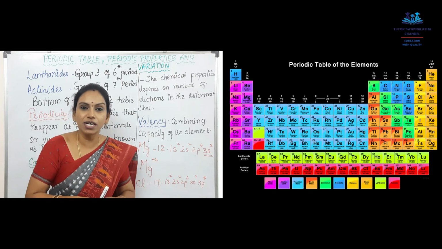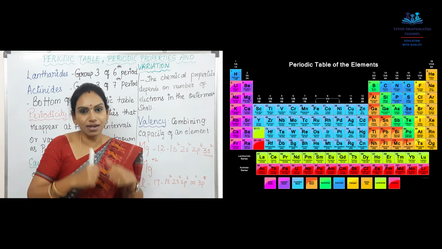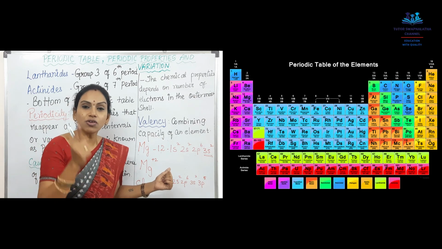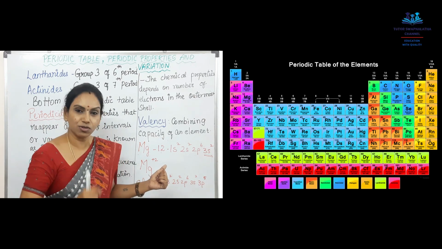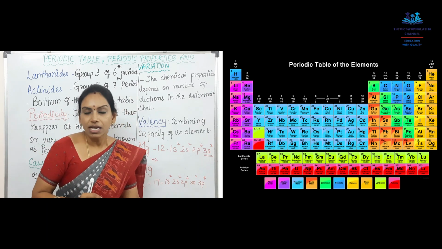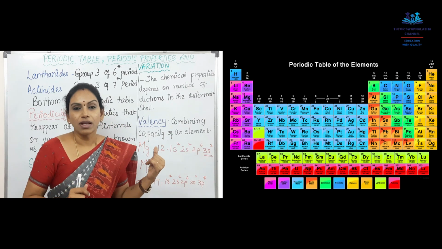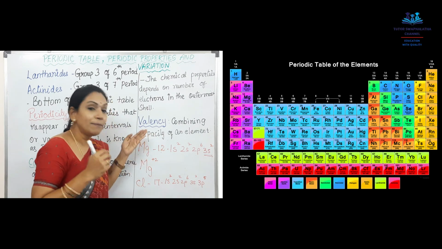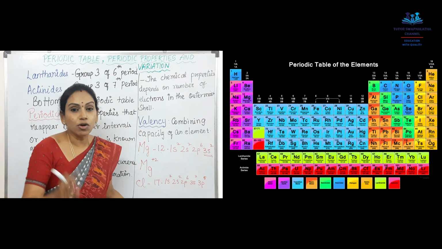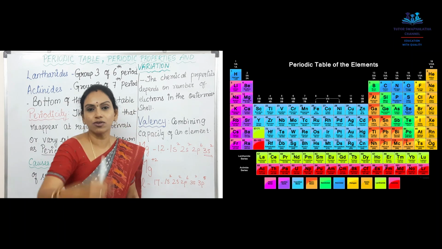It's not completely filled. So what will chlorine do? It will try to fill its stomach completely. So how many electrons does it need to fill its shell? Only 1 electron. It will try to get that 1 electron from some other atom. Magnesium is ready to give 2 electrons to chlorine, but chlorine doesn't have space for those 2 electrons. It can fill only 1 electron.